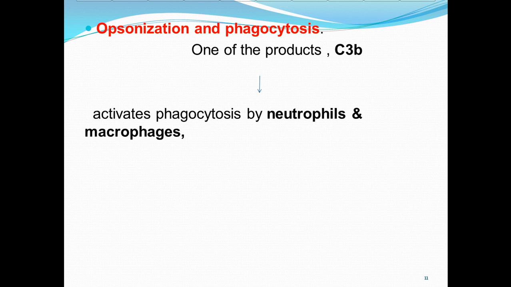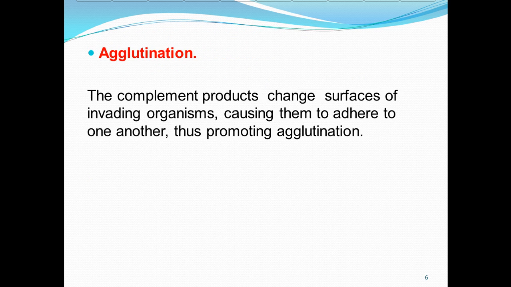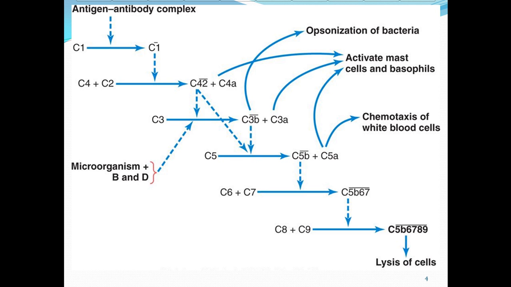The other effect of the complement system is opsonization and phagocytosis. One of the products, C3b, activates phagocytosis by neutrophils and macrophages. So this is all about the complement system, the classical pathway, which includes different complement proteins.